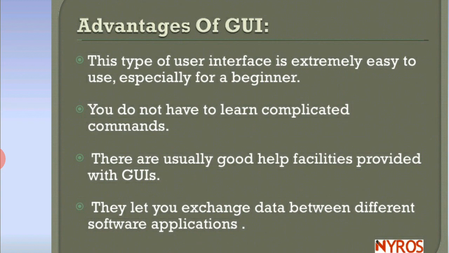It removes the need to learn complicated, very hard commands, and the interface is extremely easy to use. These are the most important topics of the advantages of graphical user interfaces. Okay, thank you students.